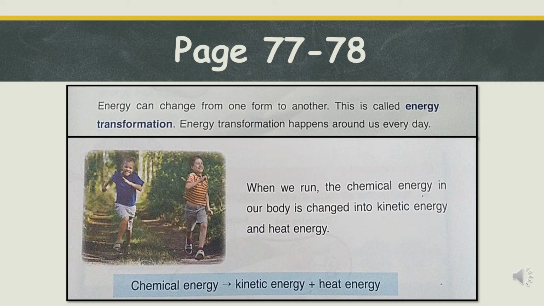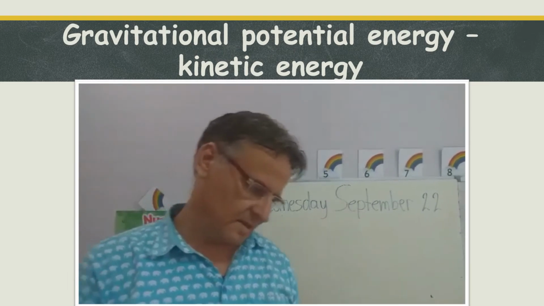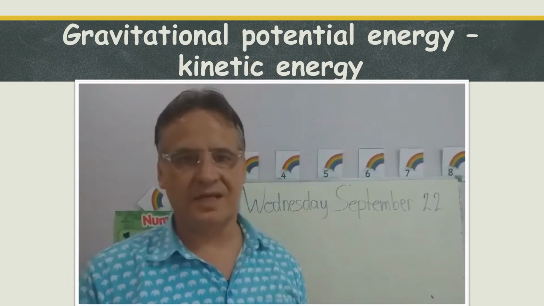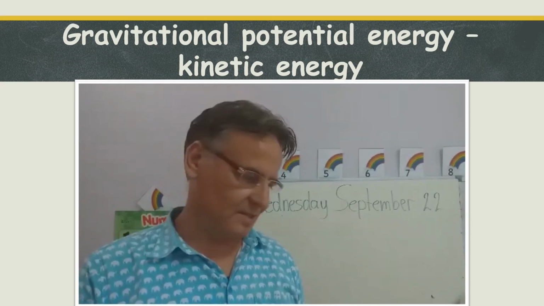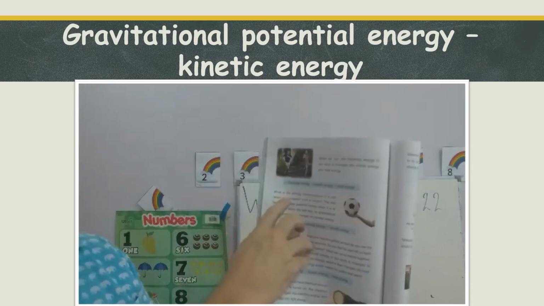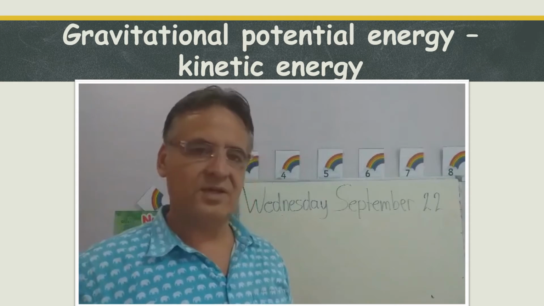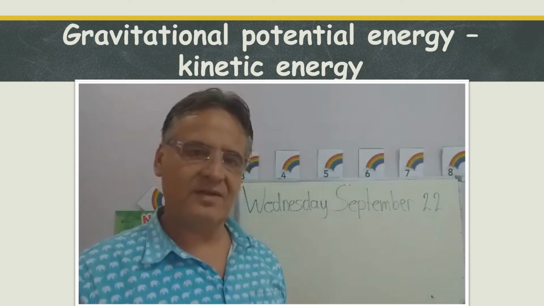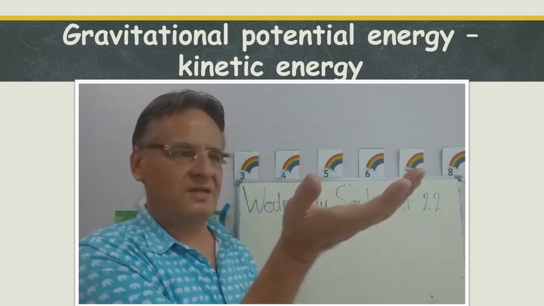Okay, and the next one is gravitational potential energy changes into kinetic energy. So let's read over here. What is the energy transformation in a ball when it's dropped from a height? Remember, I told you, when you have the ball in your hand, it's gravitational potential energy.